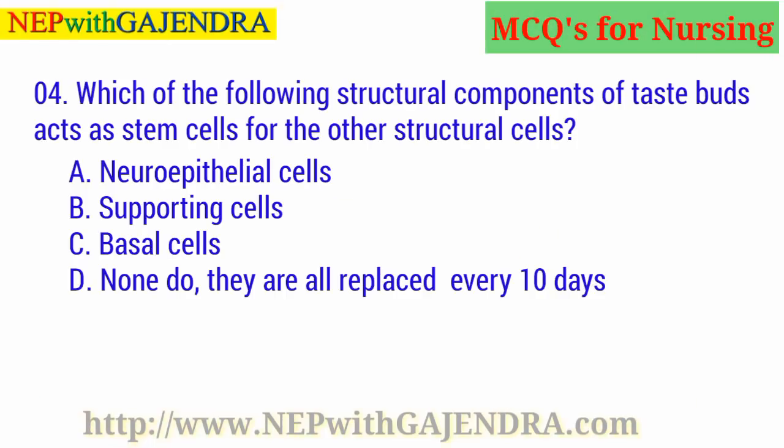Which of the following structural components of taste buds acts as stem cells for the other structural cells? A. Neuroepithelial cells. B. Supporting cells. C. Basal cells. D. None do. They are all replaced every 10 days. Guess the right answer. Right answer is C. Basal cells.